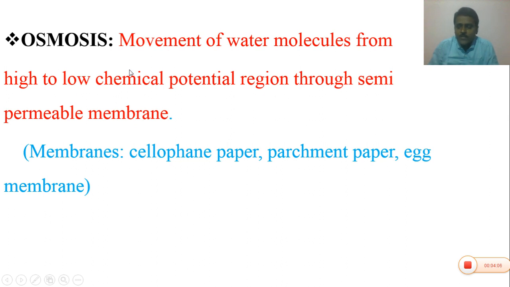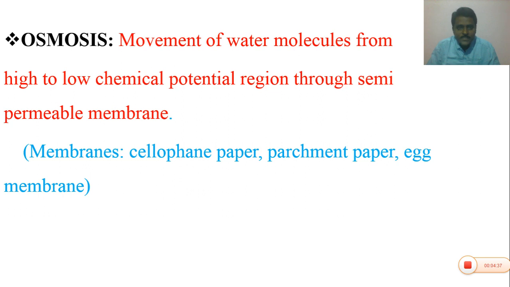The movement of water molecules from a high to a low chemical potential region through a semi-permeable membrane is called osmosis.